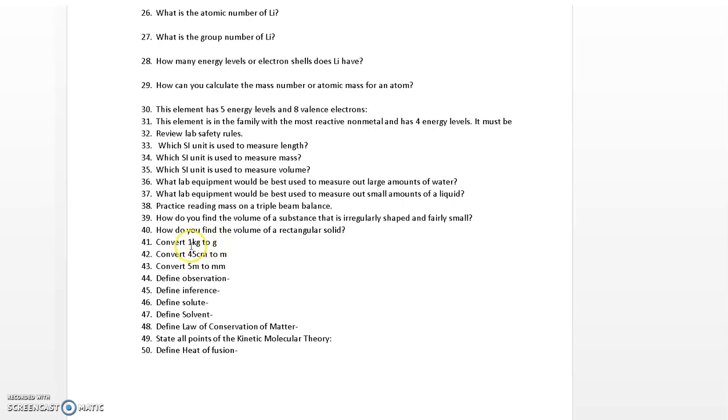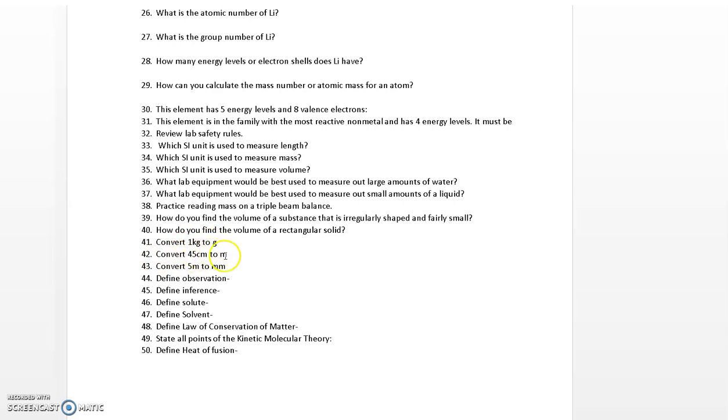So that means we're going to take our decimal and move it 3 places over to the right. Remember, if you don't see a decimal, you have to assume that there's one there at the end of the number. So 1 kilogram is equal to 1,000 grams.